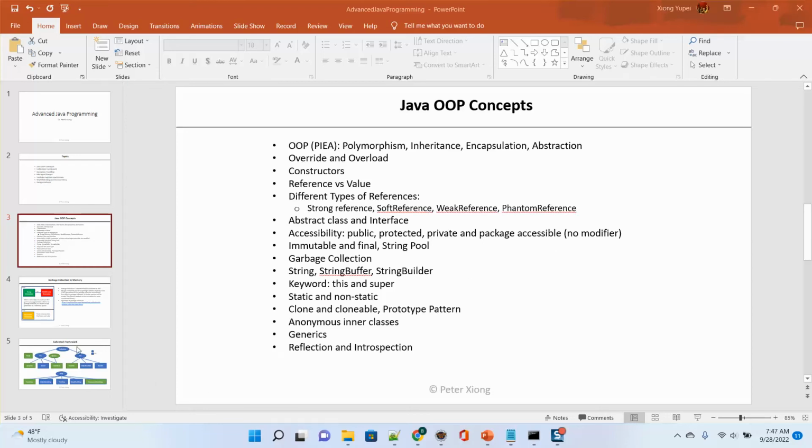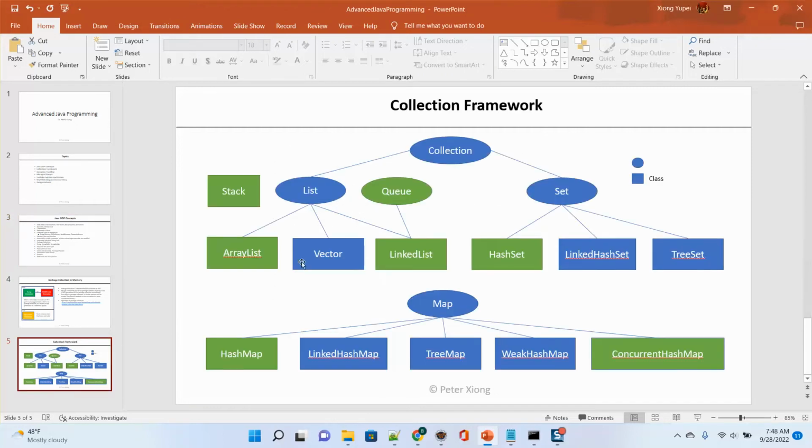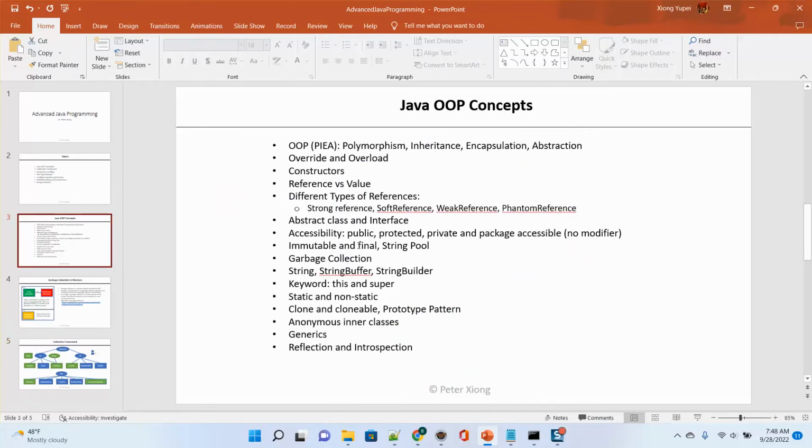This class we will move to the collection framework. Here I give a picture of the collection API in Java. Before that, I want to make up two concepts in OOP concepts. One is the final keyword. We already mentioned that a final object means that its reference cannot be changed. A final primitive type means its value cannot be changed. This is about the final variable.